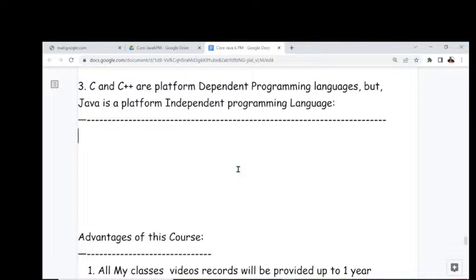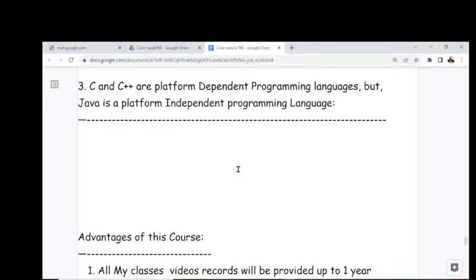All of you observe carefully. If any programming language allows its applications to perform compilation and execution both on the same operating system, then that programming language is a platform dependent programming language. Very simple point.